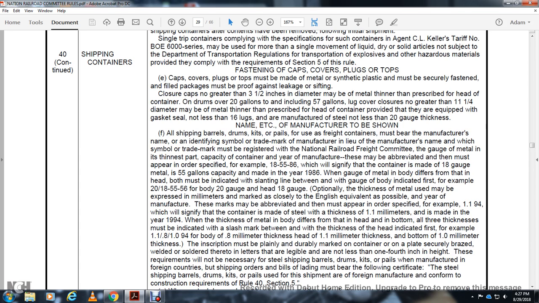These abbreviations must then appear in the order specified. For example, 1855-86 will signify a container made with 18 gauge metal, 55 gallon capacity, made in 1986 with that gauge of metal.